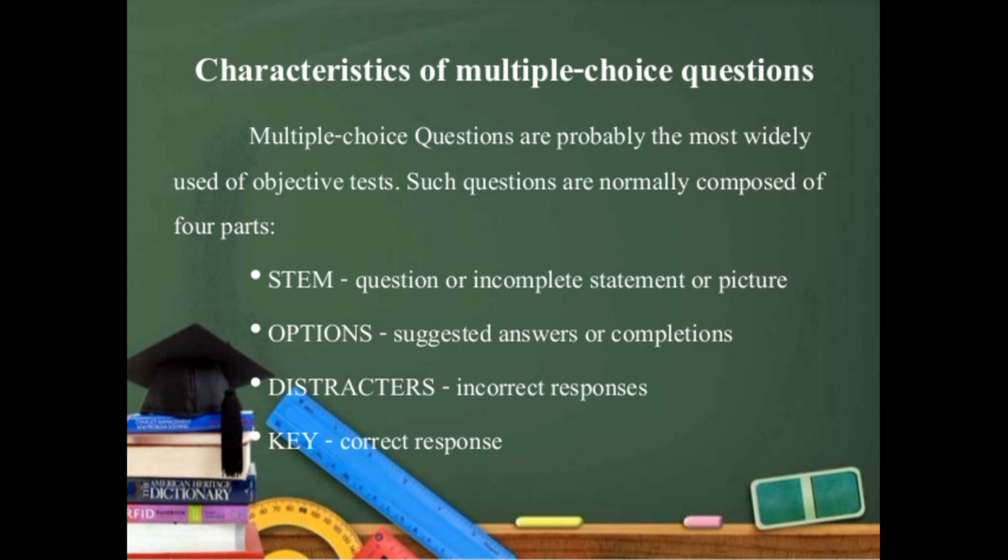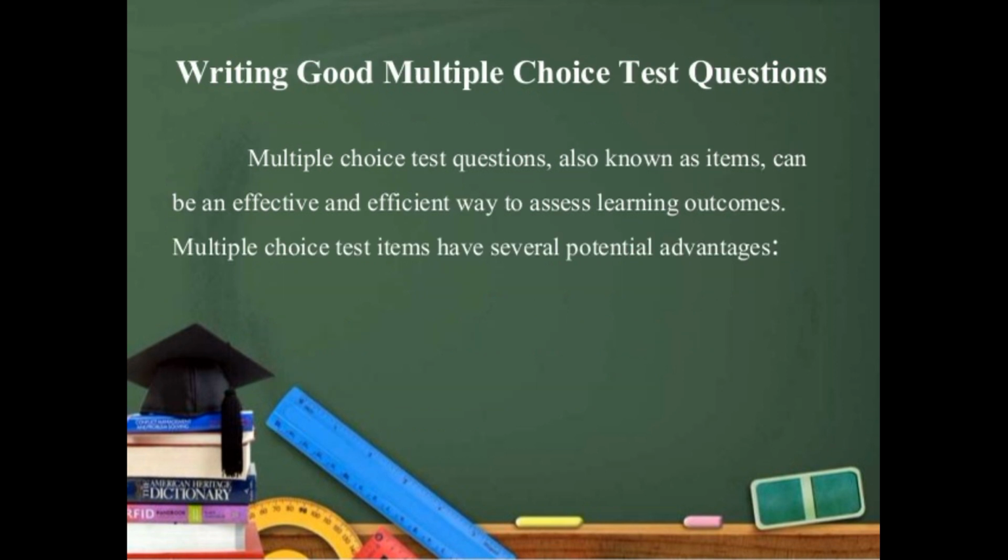Characteristics of multiple choice questions. Multiple choice questions are probably the most widely used of objective tests. Such questions are normally composed of 4 parts, that is the stem, the options, the distractors, and the key. The distractors are the incorrect responses. The stem is the question or the incomplete statement, or it can be a picture also. And the key is the correct answer.